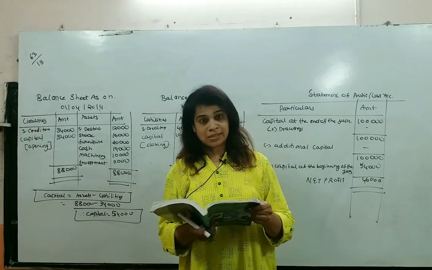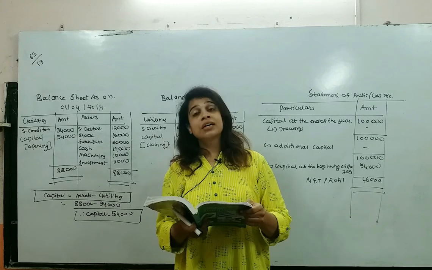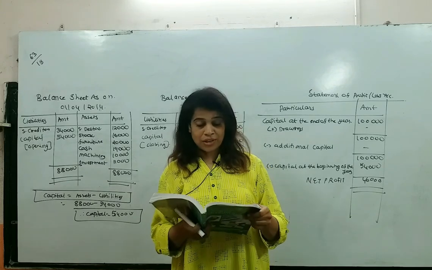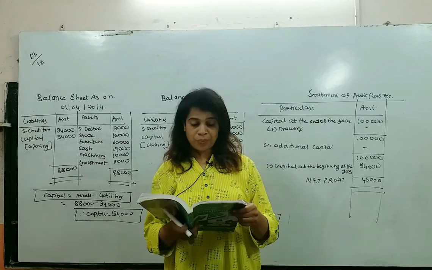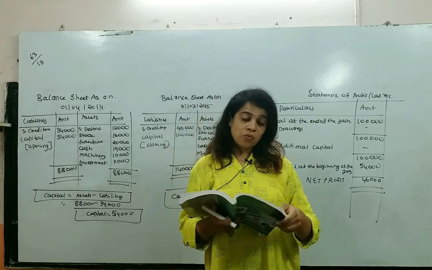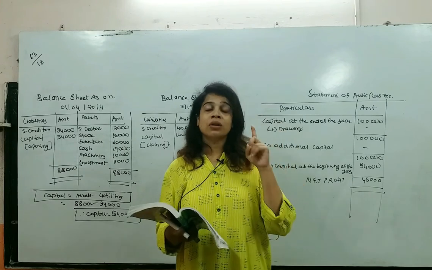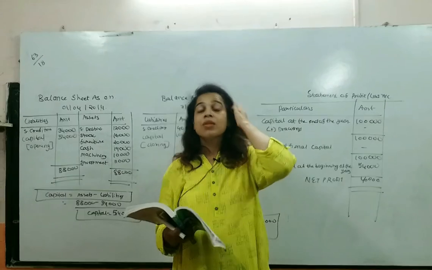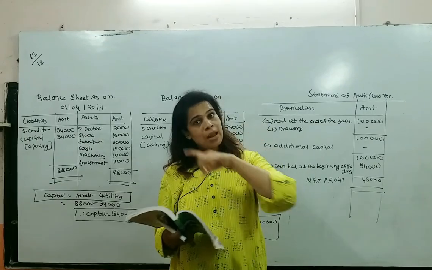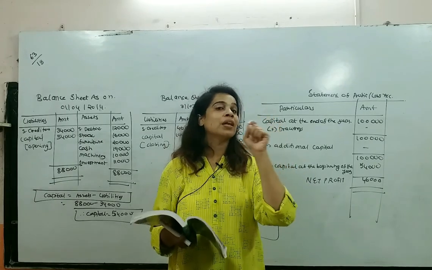Stock is your asset, debtor is your asset, creditor is your liability, furniture is an asset, cash again is going to be your asset. Now what will you do? First you will prepare the statement of affairs, that is nothing but a balance sheet. Then what will you do? With the help of the balance sheet you will find out capital at the end of the year.